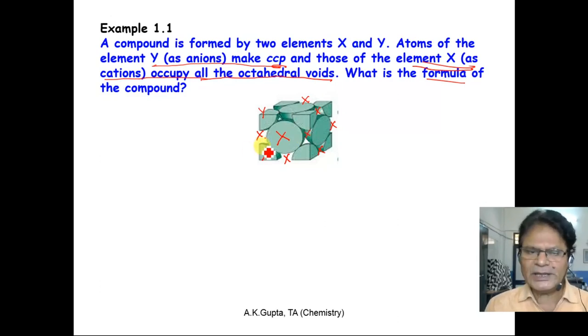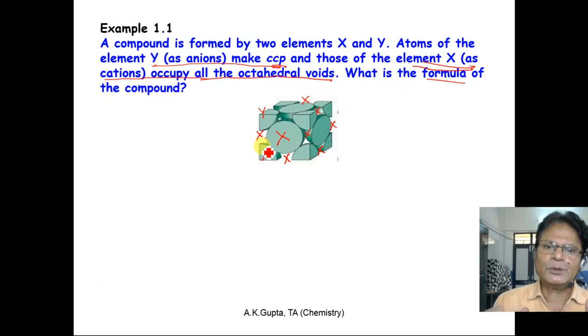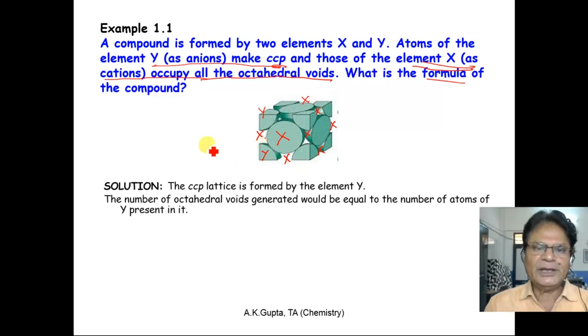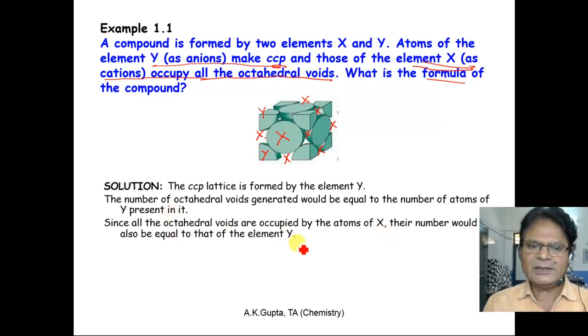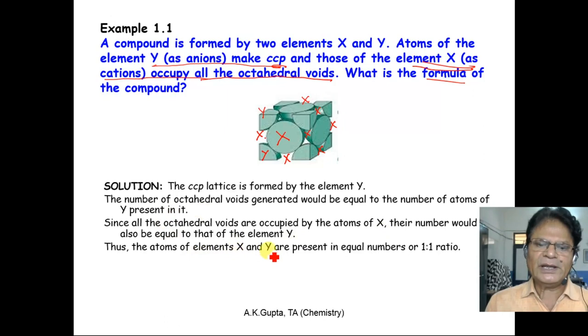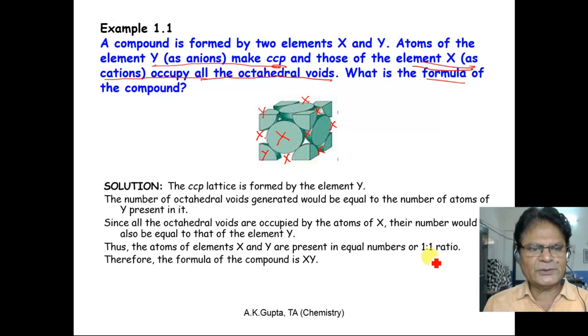And also you know that if the number of particles forming close packing is n, then the number of octahedral voids is also equal to n. So here in the CCP lattice formed by element y, the number of octahedral voids generated would be equal to the number of atoms y present in it. Since all the octahedral voids are occupied by the atoms of x, their number would also be equal to that of element y. Thus the atoms of elements x and y are present in equal ratio, or 1:1 ratio. Therefore the formula of the compound is xy.